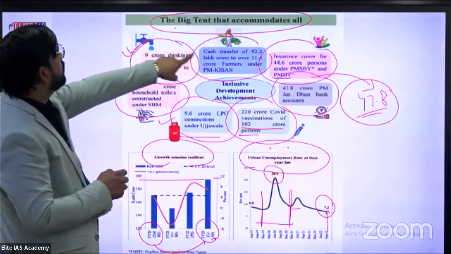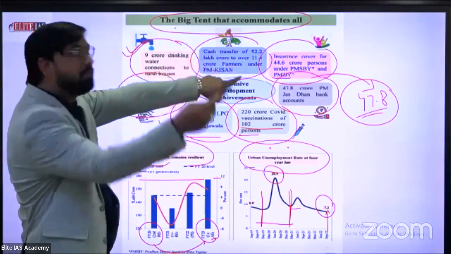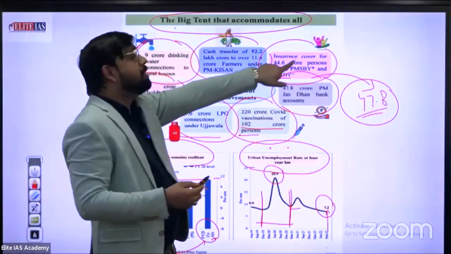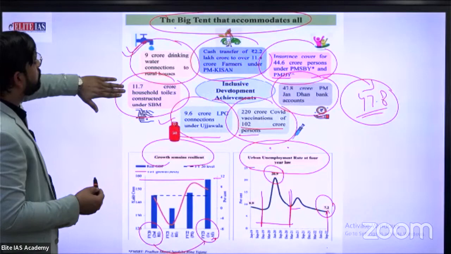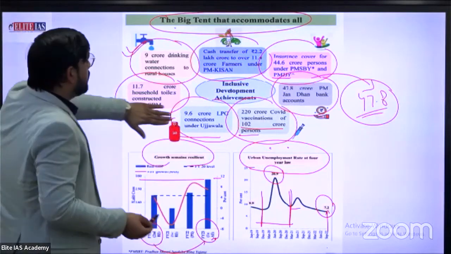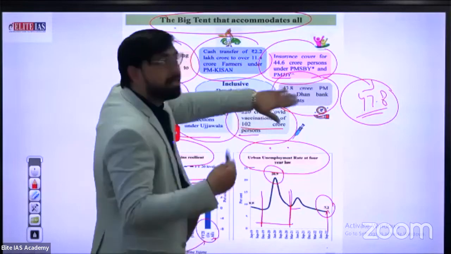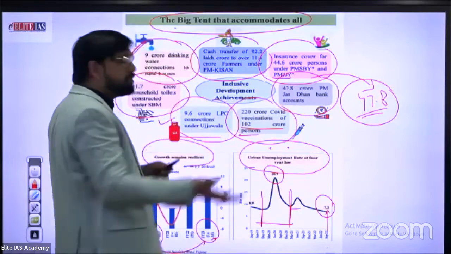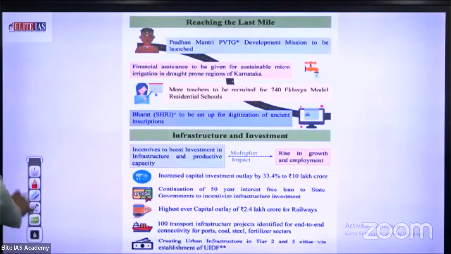9 crore drinking water, 2.2 lakh crore cash transfer directly, 4.6 crore insurance cover, especially for different farmer cases, and 11.7 crore household toilets, 9.6 crore LPG connections, 220 crore COVID vaccines, 47.8 crore Jan Dhan accounts directly provided. Just see what is in the next slide.